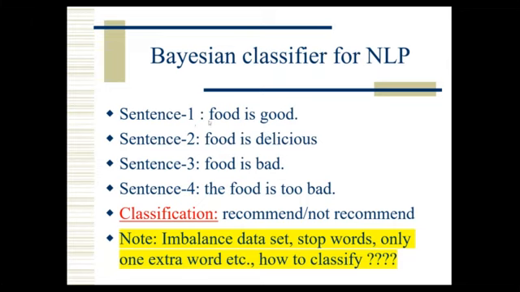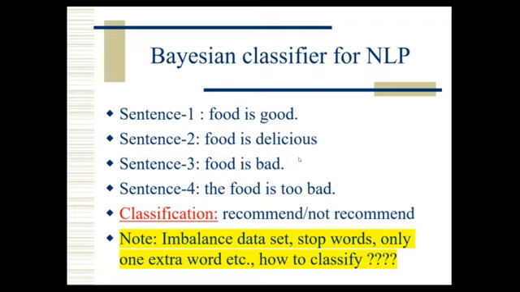We have one sentence, food is good. One more sentence, food is delicious. One more sentence, food is bad. One more sentence, food is too bad. Now these are the reviews given by customers. Let us assume I have a hotel, XYZ hotel, let us assume Anand Bhavan. I requested each customer to give feedback. They write comments: food is good, food is delicious, food is bad, the food is too bad.